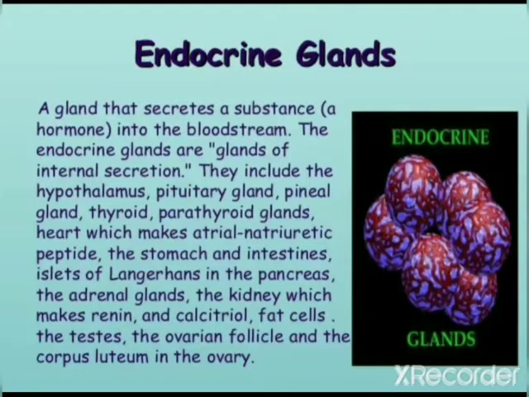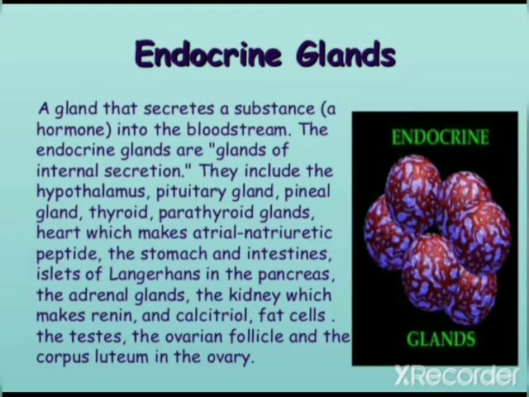So first of all we have to know what endocrine glands are. A gland that secretes a substance, meaning hormones, into the bloodstream. The endocrine glands are the glands of internal secretion.